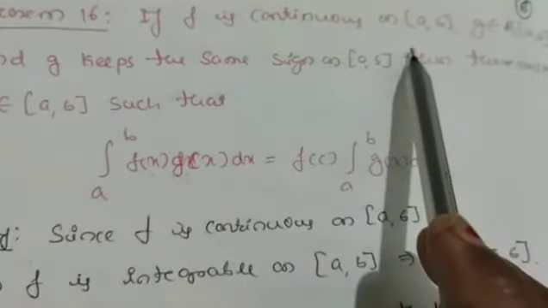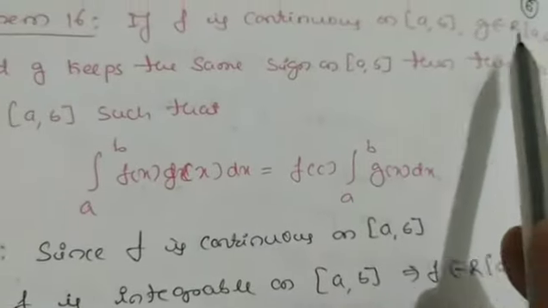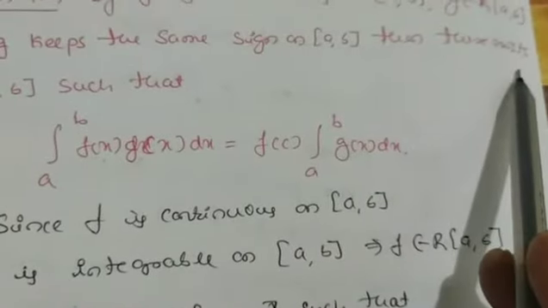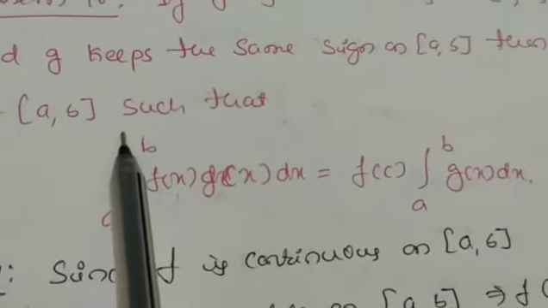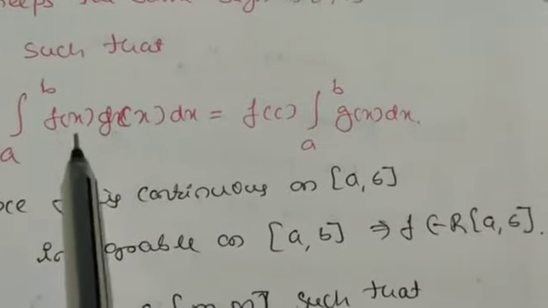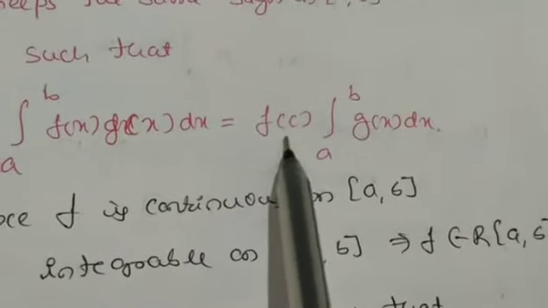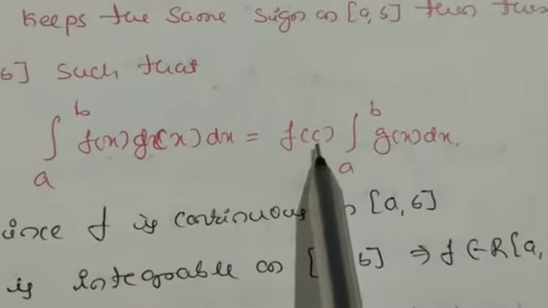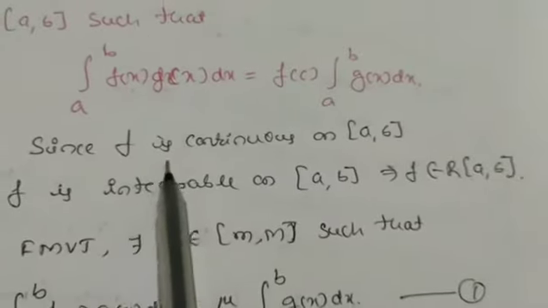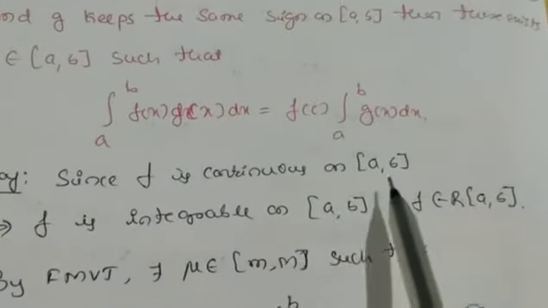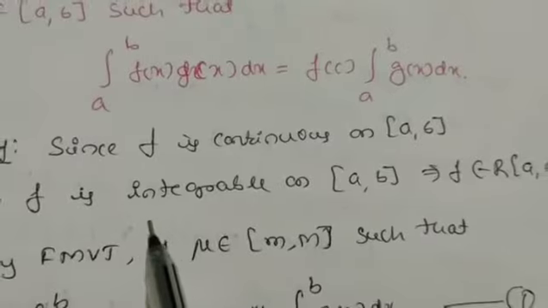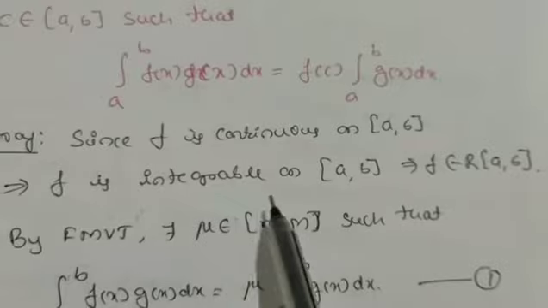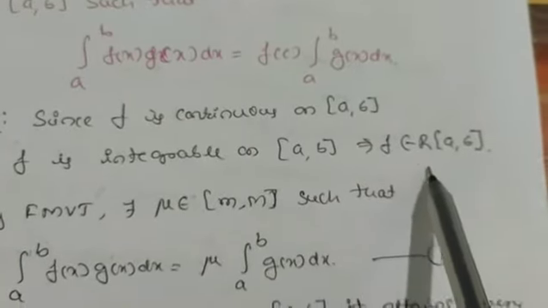If f is continuous on [a, b], g belongs to R[a, b], and g keeps the same sign on [a, b], then there exists c belonging to [a, b] such that the integral from a to b of f(x) g(x) dx equals f(c) times the integral from a to b of g(x) dx. So in place of mu we have f(c). Since f is continuous on [a, b], and every continuous function is integrable, as we studied in the previous cases, this implies f is Riemann integrable.